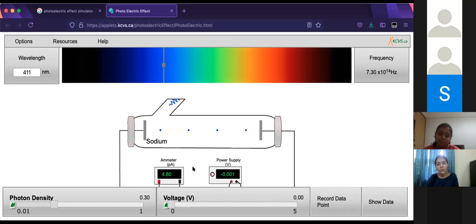What was the reading earlier? Somewhere in green, yellow. All right, it looks the same. It's somewhere between 4.79 and 4.81, and on average it's hovering around 4.8, right? The ammeter reading. And you can see the electrons are going at a certain speed.